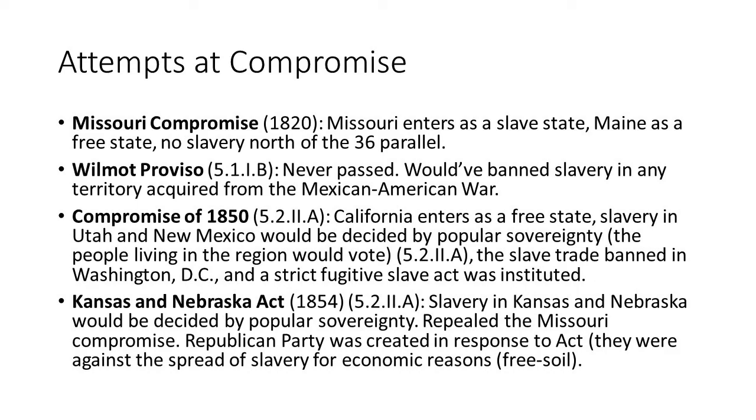But with the Compromise of 1850, California enters the Union as a free state. Slavery in Utah and New Mexico would be decided by popular sovereignty, sometimes called squatters' sovereignty, where the people living in that region would vote. So they would hold a vote. The people would vote: do we want to become a slave state or a free state? Thereby making it a local issue, not a national issue.